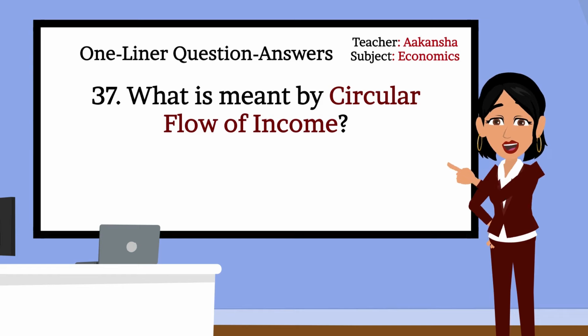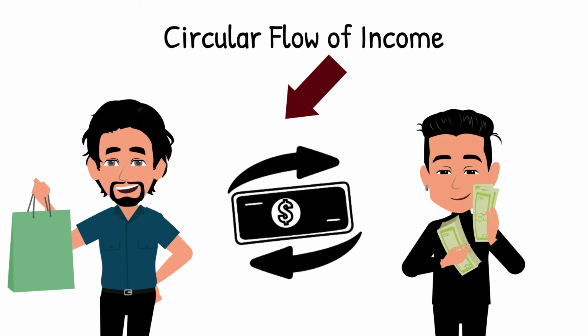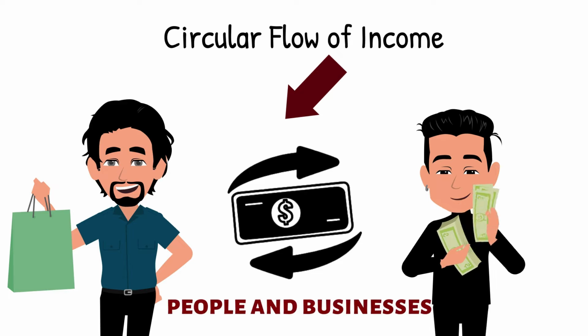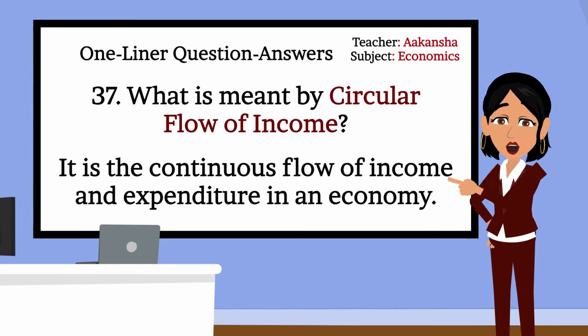37. What is meant by circular flow of income? Ma'am, the circular flow of income shows how money moves between people and businesses in an economy. That's correct. Circular flow of income is the continuous flow of income and expenditure in an economy. Can you explain it a bit?